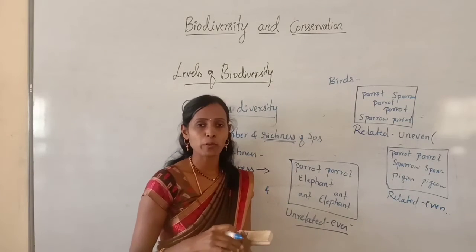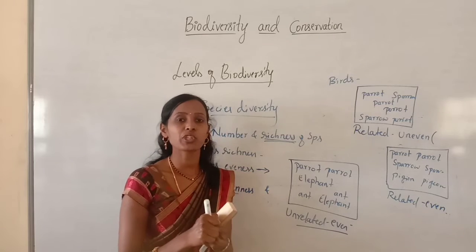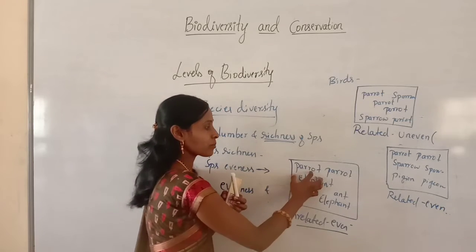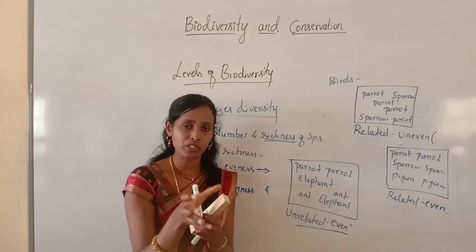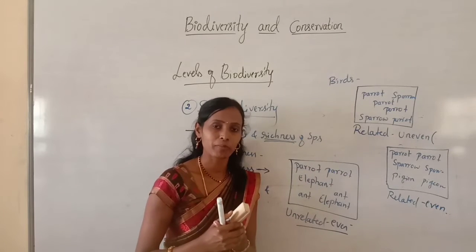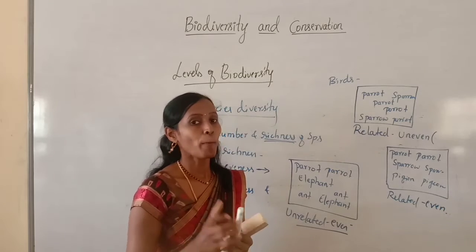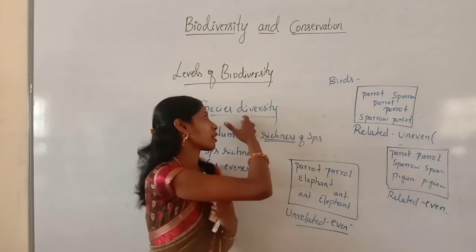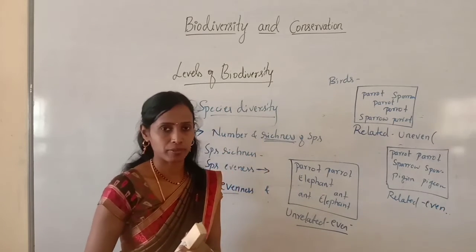So finally I can say this is species diversity. It is the product of species richness and species evenness. So how many species are there? That is called species richness, and if they are evenly present, they show more variation or more species diversity.